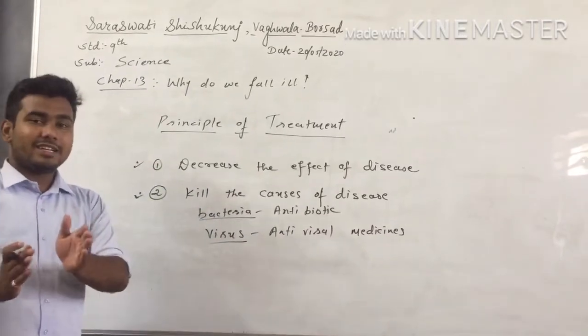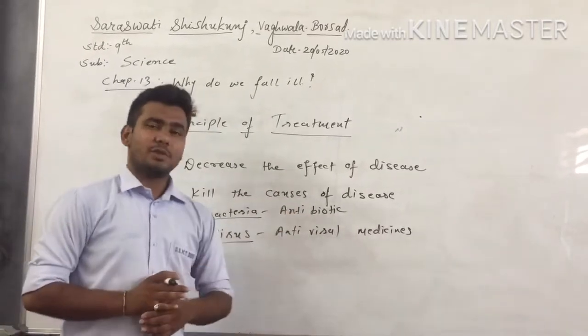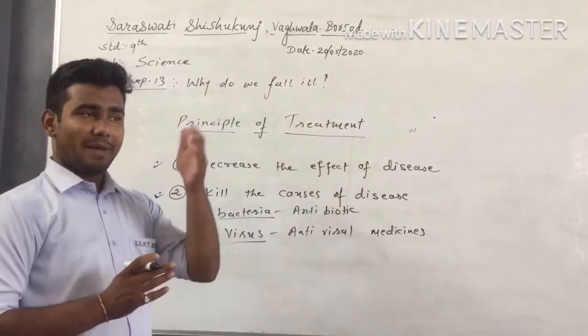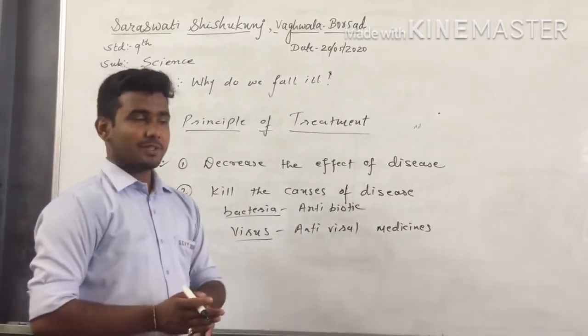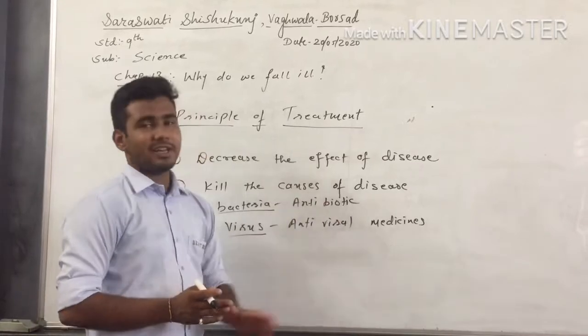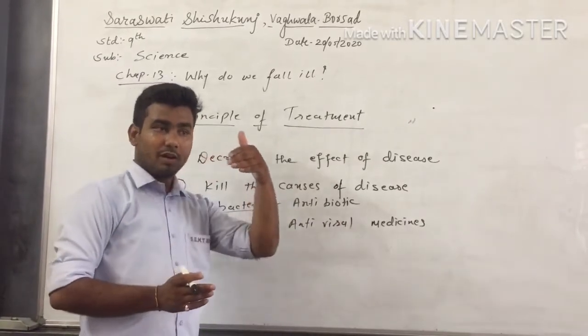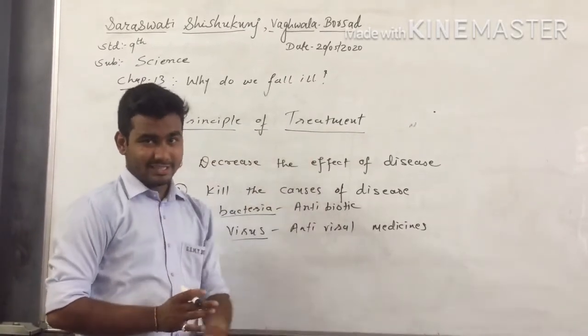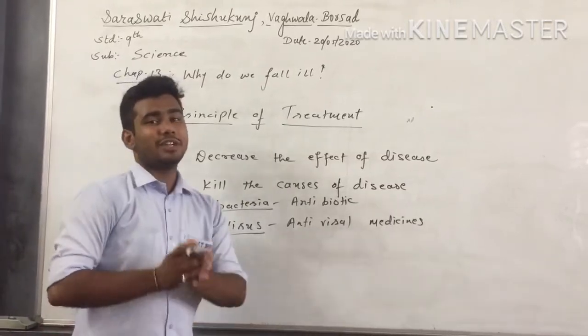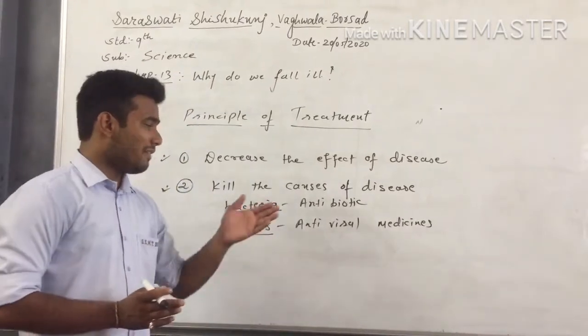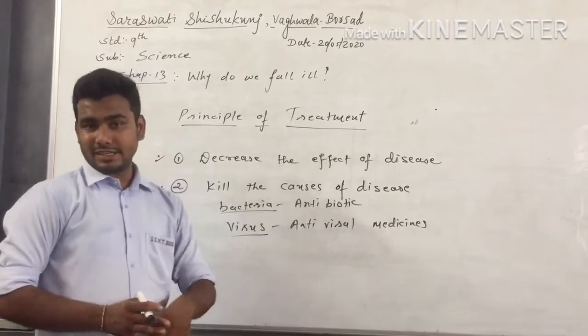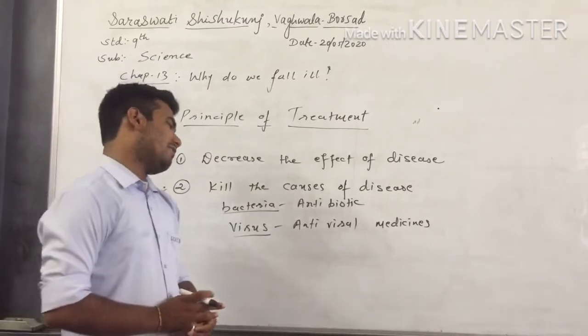Antiviral medicine is a little bit more difficult to make in comparison to antibiotics, because almost all bacteria have a similar pathway. So a single antibiotic medicine can be used for more than one bacterial disease, while viruses have different pathways. So not every antiviral medicine is used for different types of viral disease, right?